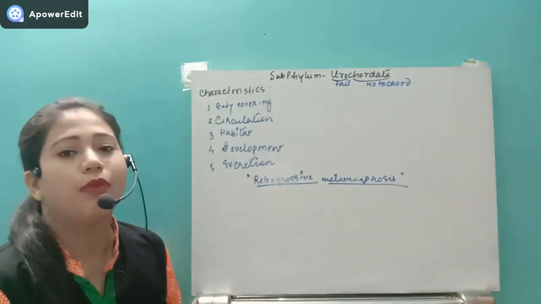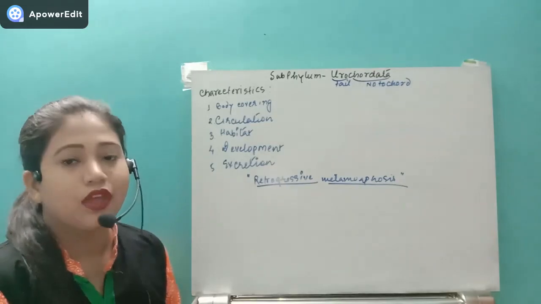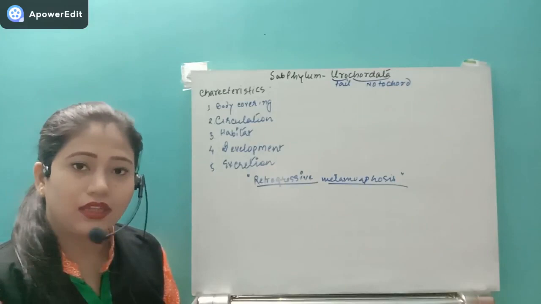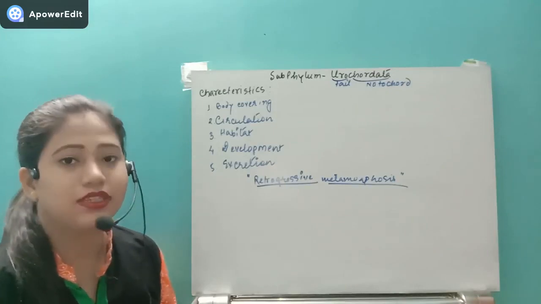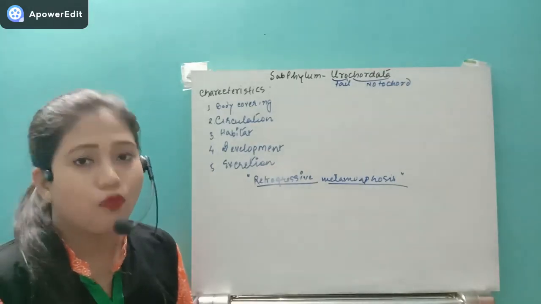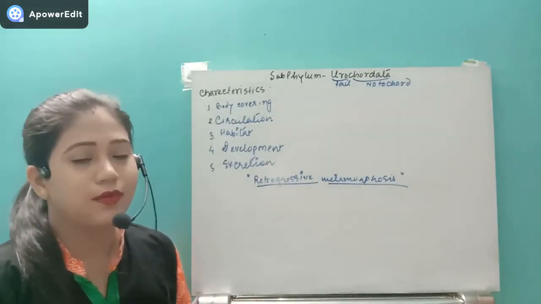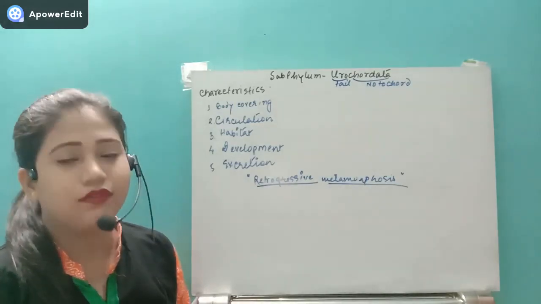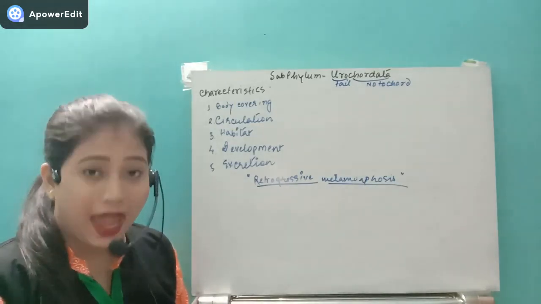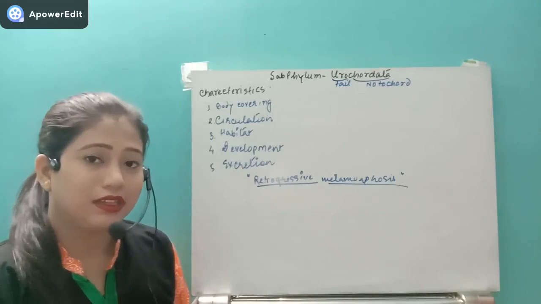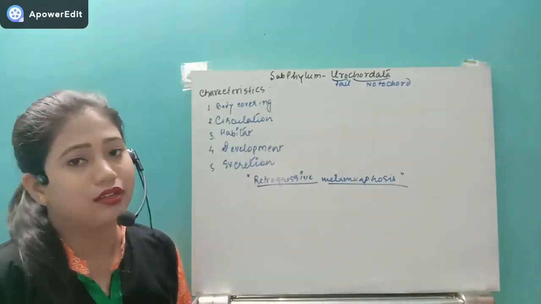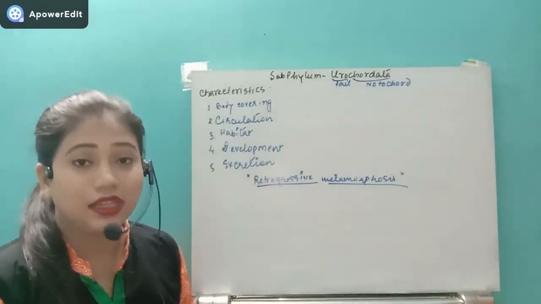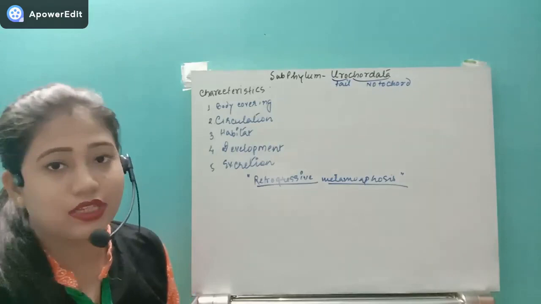So first of all, about their habit and habitat. See, this organism normally they are found in the sessile state. That means they cannot move by their own. Okay, they attach to the substratum, and if that substratum is moving, then they will be able to move. But otherwise, the adult organism, they are the sessile or sedentary animals, but their larval stages, they are free living or free swimming.